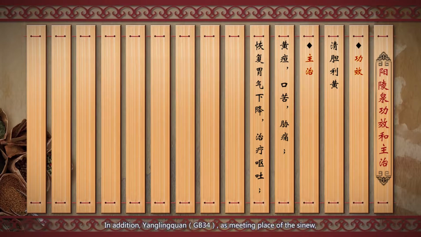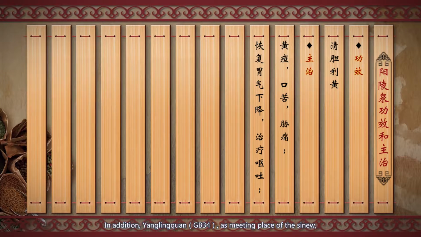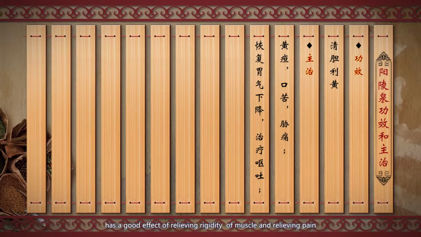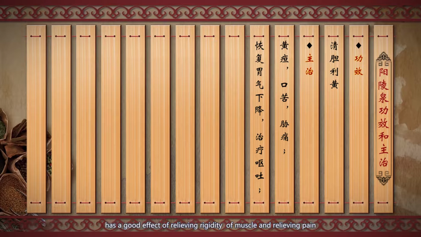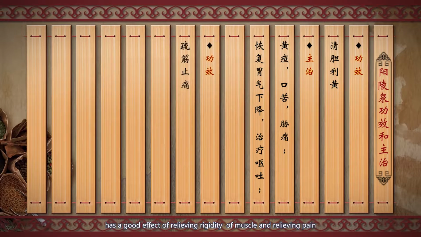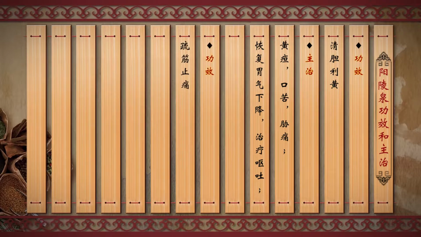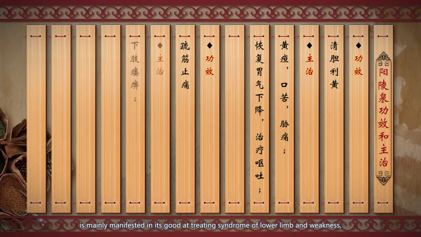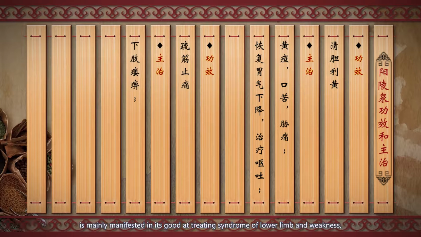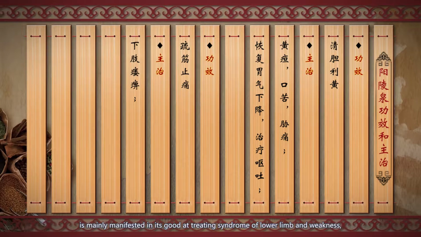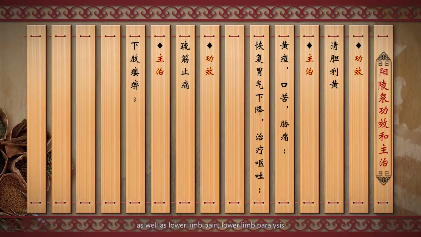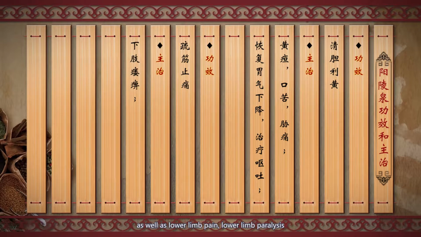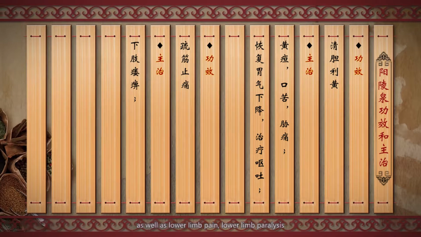In addition, Yang Quan, as the meeting place of the sinew, has a good effect of relieving rigidity of muscle and relieving pain. The analgesic effect of Yang Quan is mainly manifested in treating syndromes of lower limb weakness, as well as lower limb pain and lower limb paralysis.